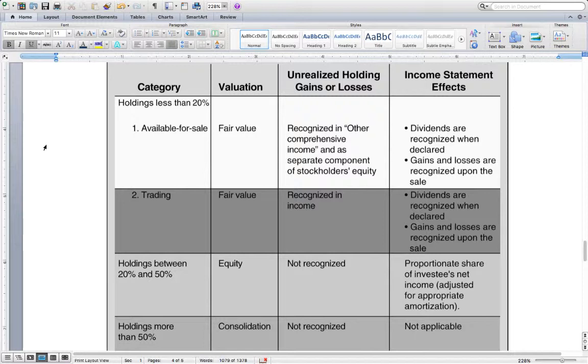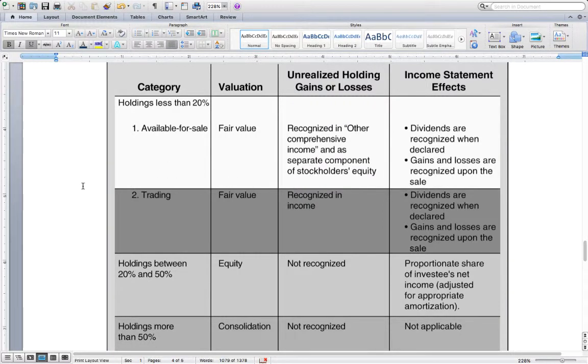So this is one thing to make sure that you understand, that available for sale and trading securities only apply when you have holdings less than 20% because you have no significant influence. Also remember that held to maturity securities are debt only and are not reflected as equity securities.